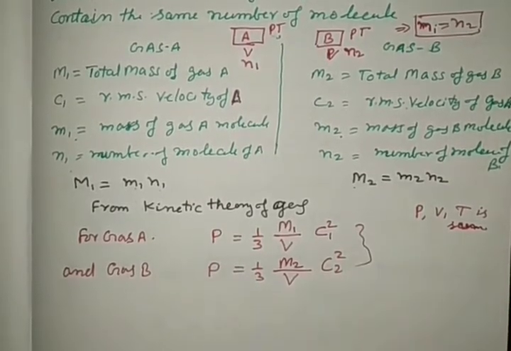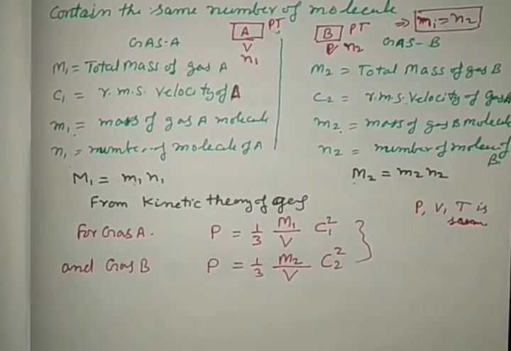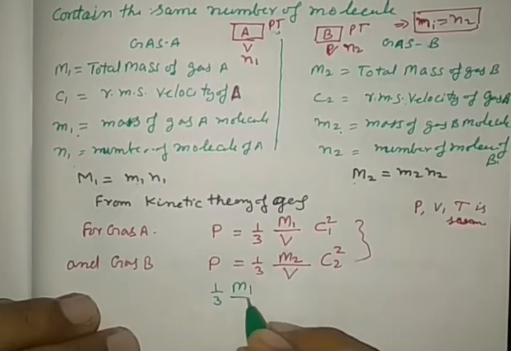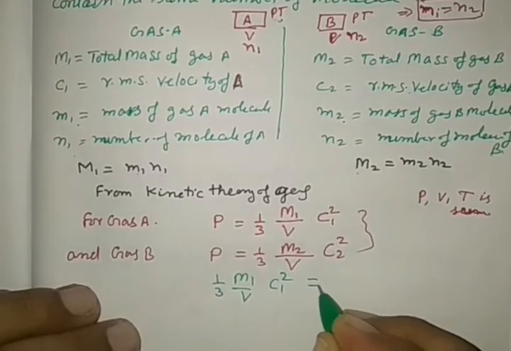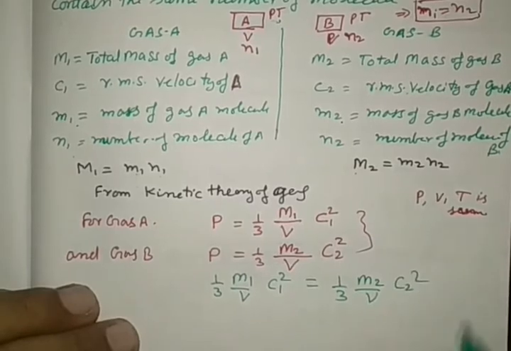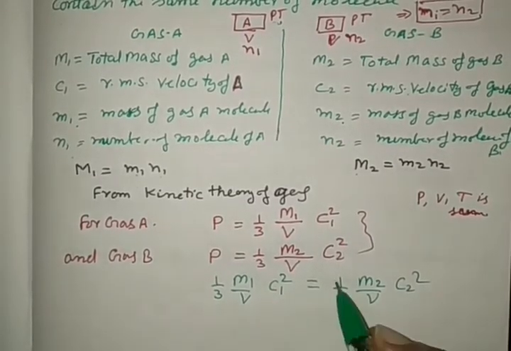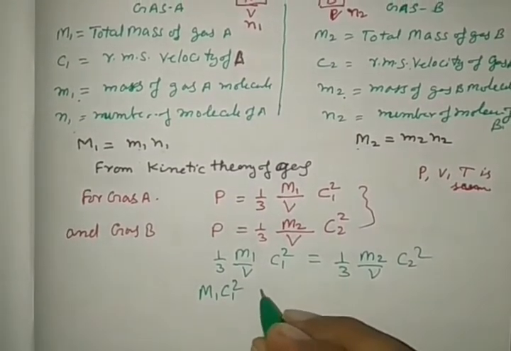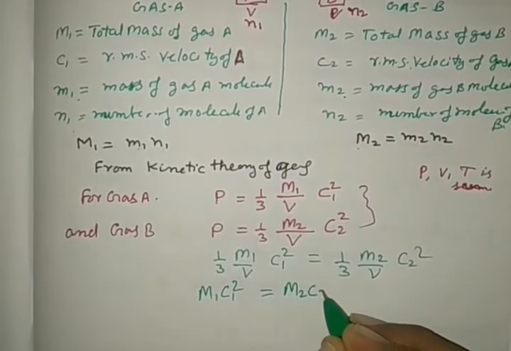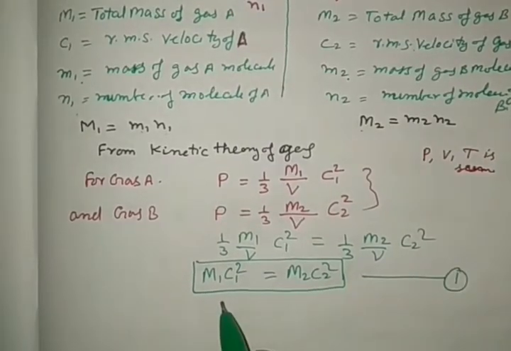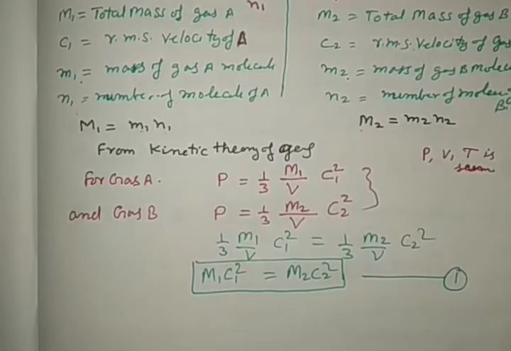So by these two equations one may write 1/3 M1/V c1 square is equal to 1/3 M2/V c2 square. 1/3 and V cancel, so it is M1 c1 square is equal to M2 c2 square. We can give some equation number to it. So M1 c1 square is equal to M2 c2 square.